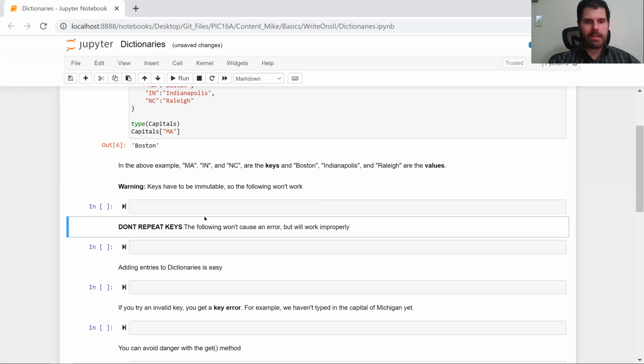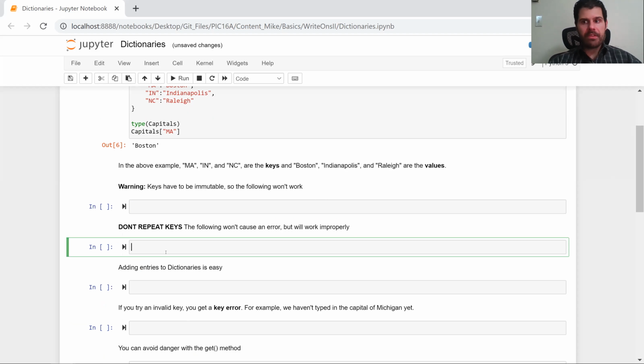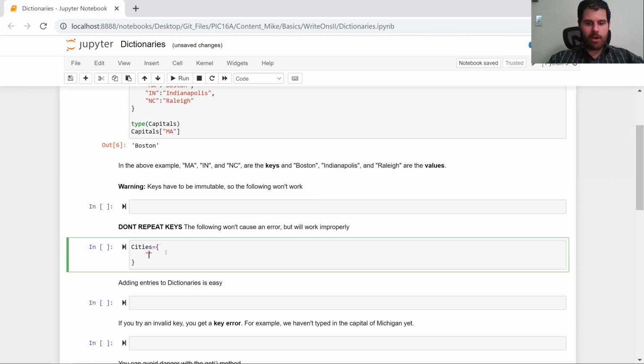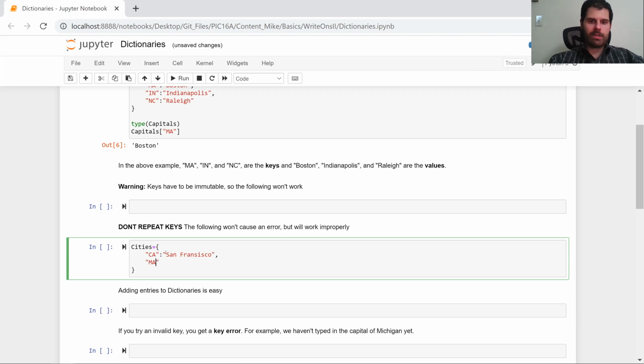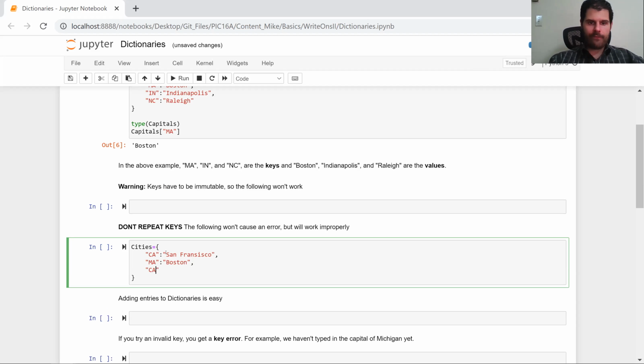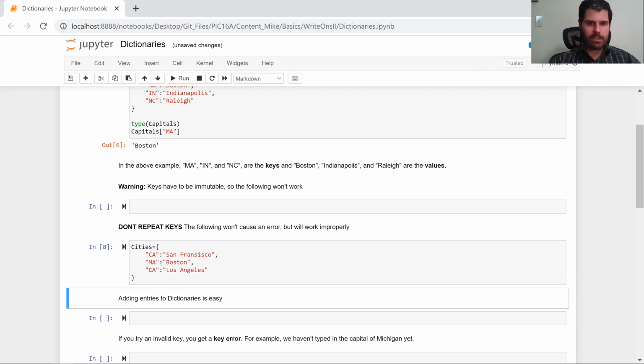The other big thing you have to be careful about is to not repeat keys. This is not going to cause an error. This is just going to lead to a dictionary that does not work the way it should. So let's explore this. Let's have a dictionary called cities. And we'll keep it going with our city-states. So one state is California, and a city in California is San Francisco. And there's also a state called Massachusetts and a city called Boston. And California has another city named Los Angeles. All right, this looks well and good.